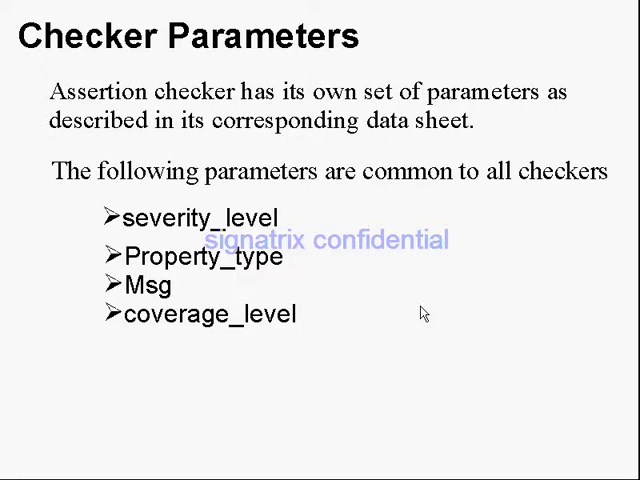Now we're going to see about checker parameters. Assertion checkers have their own set of parameters as described in the corresponding datasheet. The following parameters are common to all checkers. What are all those things? Property type,